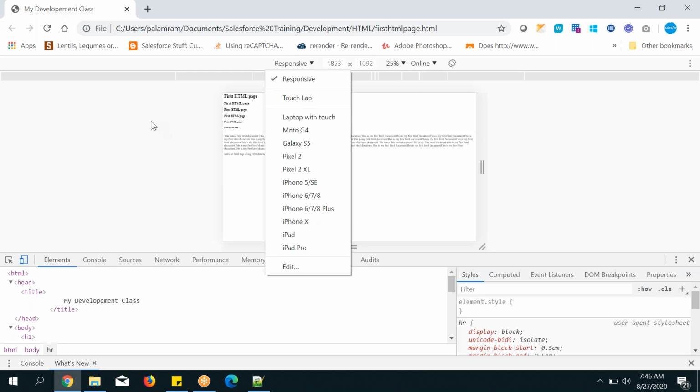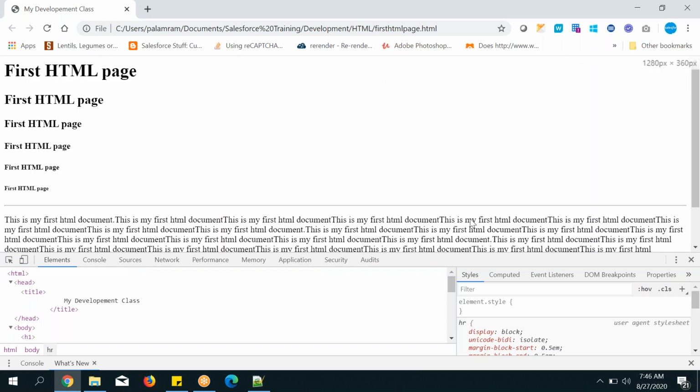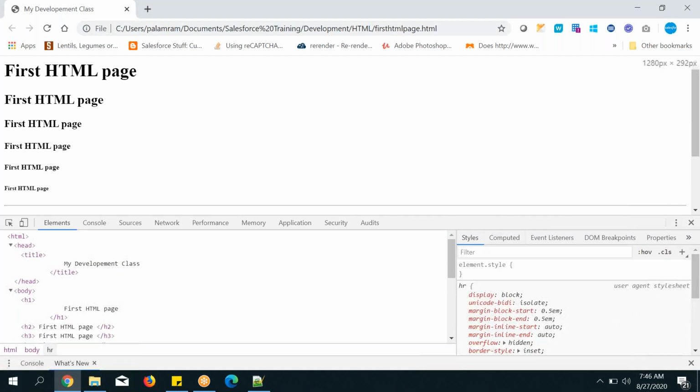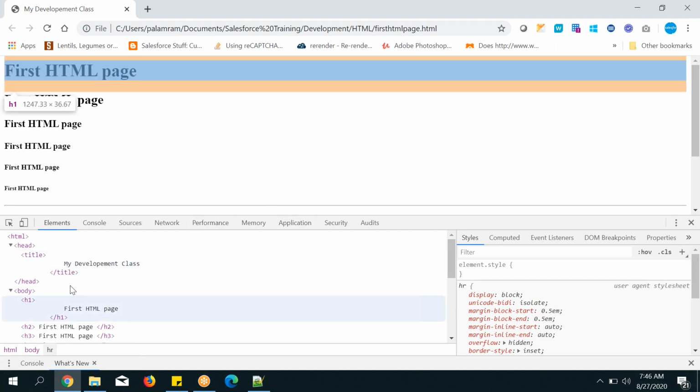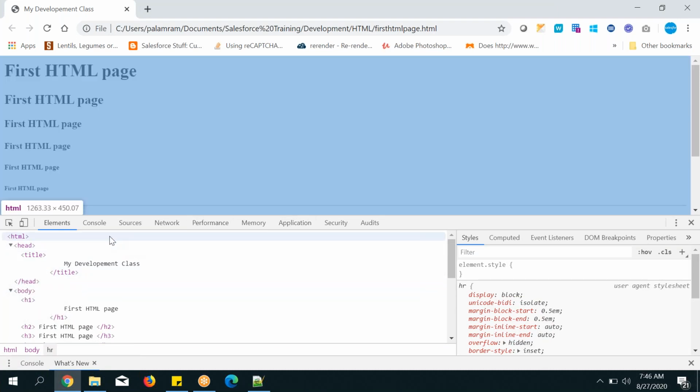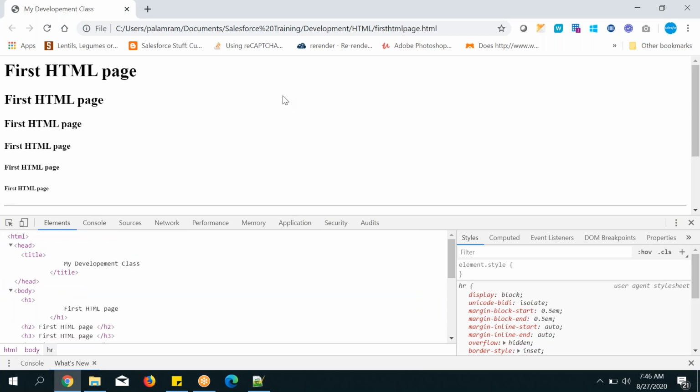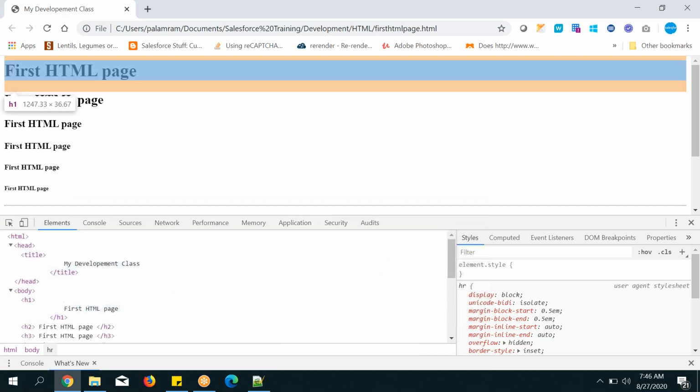Go here and check it, and uncheck it. These styles I will explain in CSS classes, right now no need. That's it. At a high level, in an overview, I have explained, and now you can see everything in elements right here.